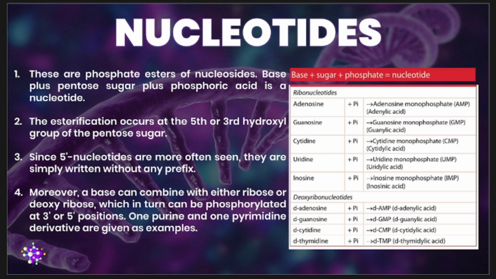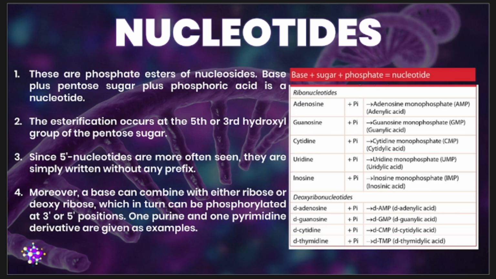So unlike nucleosides, in which we need to add the prime number to avoid confusion with the purine or pyrimidine ring, in the case of nucleotides, since most nucleotides of biological function, or of essential significance in life, are 5 prime, we often do not write the prime number anymore.